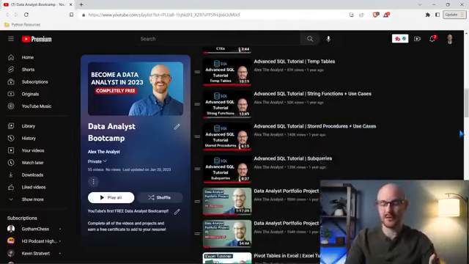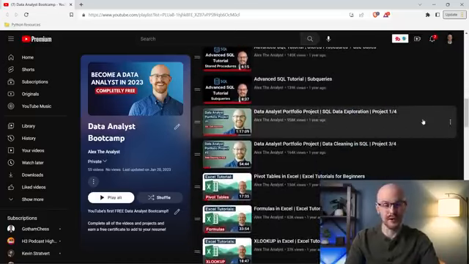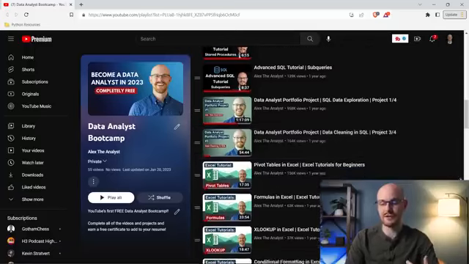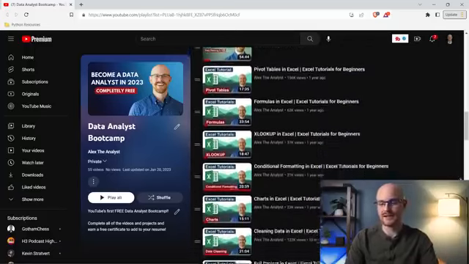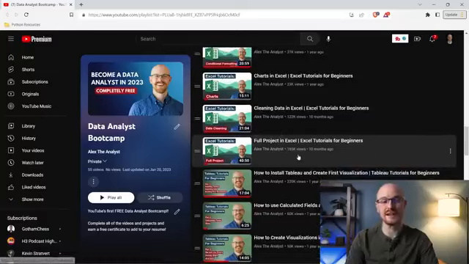Then if we scroll down, we have projects to accompany this. We have the Data Analyst Portfolio Project, which is SQL Data Exploration. Then we have a Data Cleaning Project. So 2 projects, Data Exploration and Data Cleaning, ones that I highly recommend taking. Then next we dive into Excel. So this is all for data analysts, right? This is our entire Excel series, all the way down to our full project in Excel.